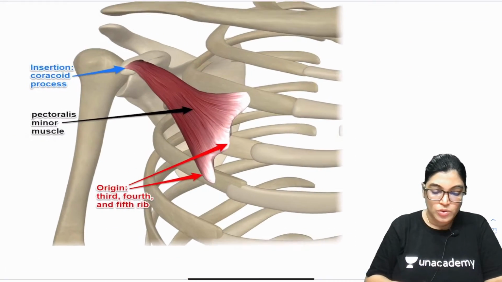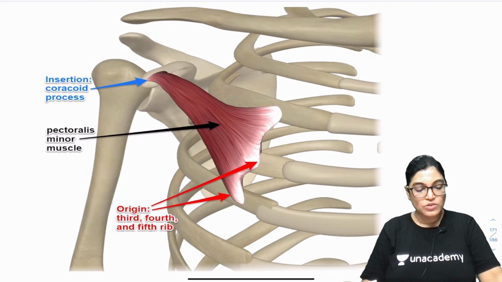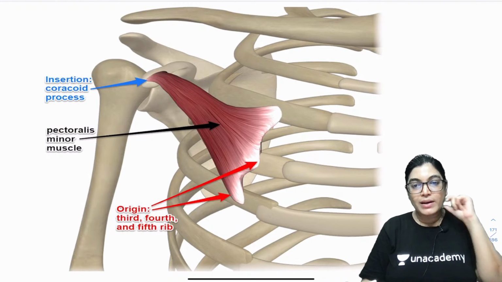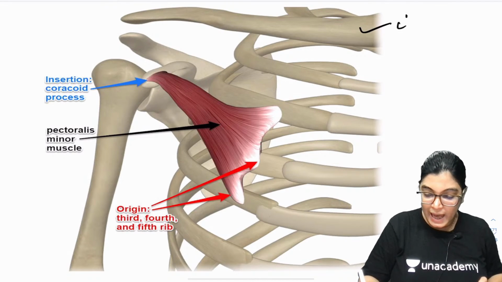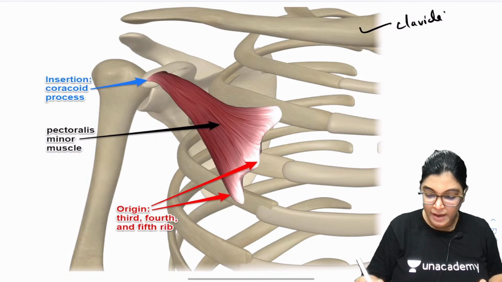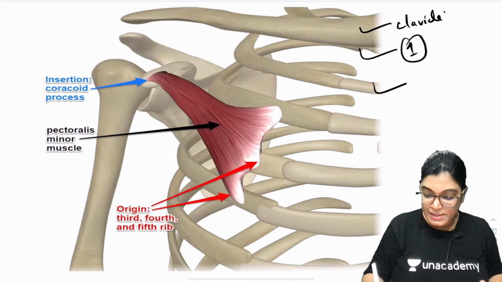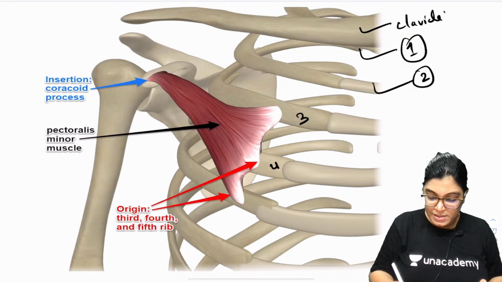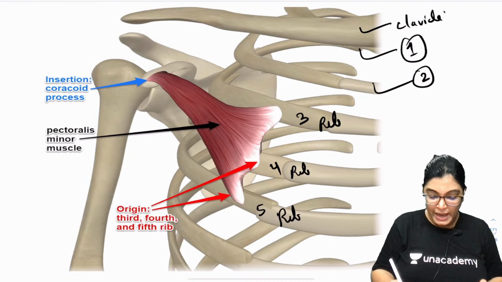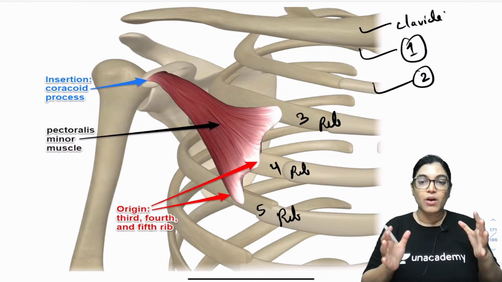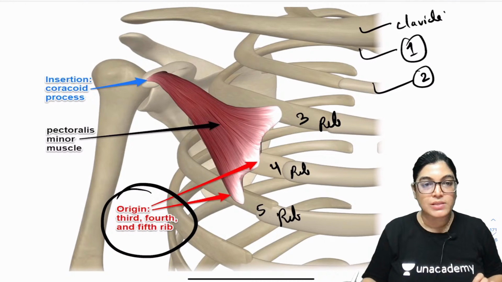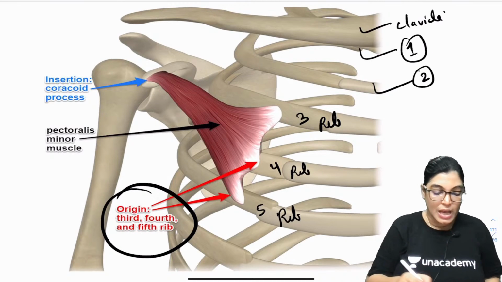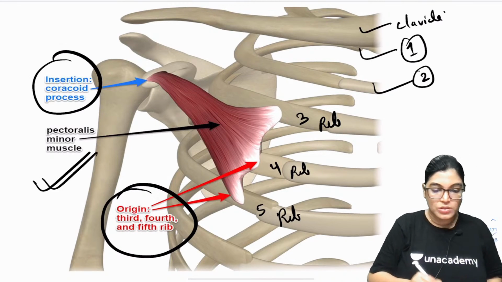Now, I also want to show you this diagram where the attachment of pectoralis minor muscle has been shown, the origin and insertion. So, my dear friends, what you can appreciate here, this bone is the clavicle. This is the first rib, this is the second rib, this is the third, this is the fourth, and this is the fifth rib. Can you see at the junction of the costal cartilage and the bone, the origin occurs from the third, fourth, and fifth rib costochondral junction, and the insertion is on the coracoid process.